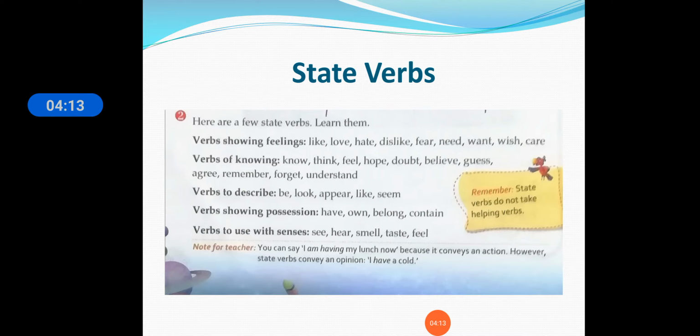Verbs showing position. This we have studied in the previous chapters. Positions: have, own, belong, contain. These are the four words that are used to show possession or belongings. You have to keep this in mind while using these verbs. Verbs to use the senses are see, hear, smell, taste and feel. These are the senses which we use in our day-to-day life.